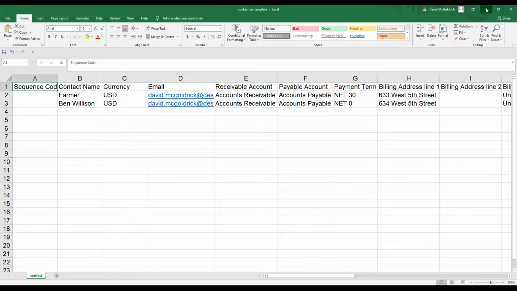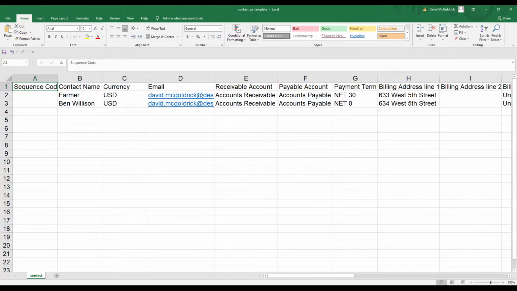Now we're in the Import Contact template. But what is a contact? A contact can be a vendor or a customer. A contact is determined whether it's a vendor or customer based upon the transactions associated with it. For example, if a contact creates a buy transaction, such as a bill, it will become a vendor. If a contact uses a sell transaction, like an invoice, it will become a customer. And if a contact uses both buy and sell transactions, it will become both a customer and a vendor.